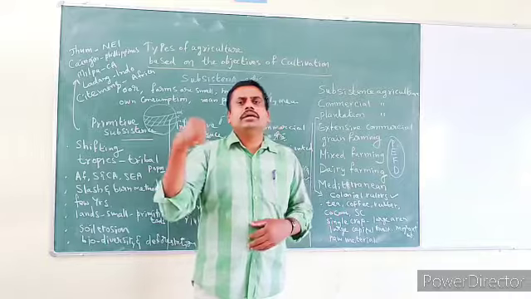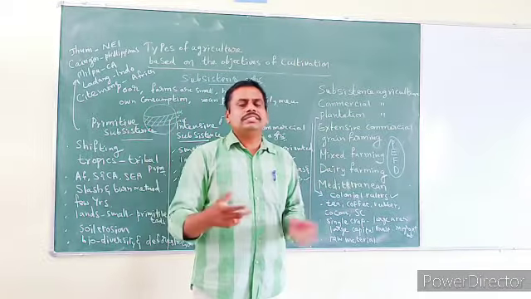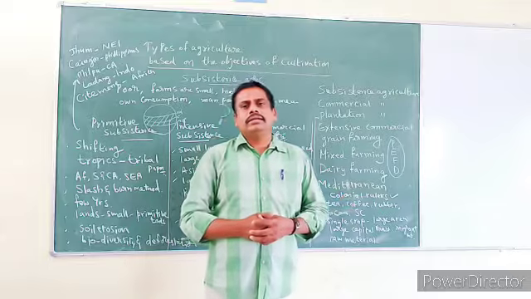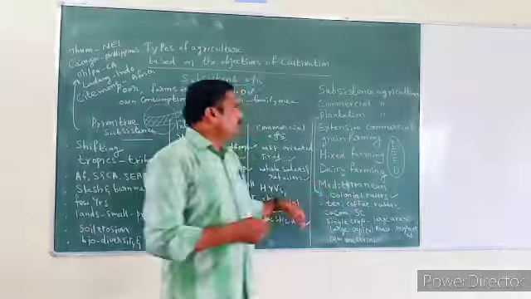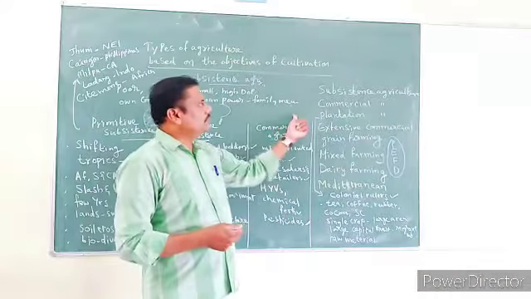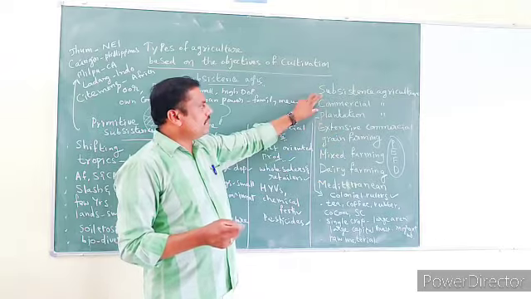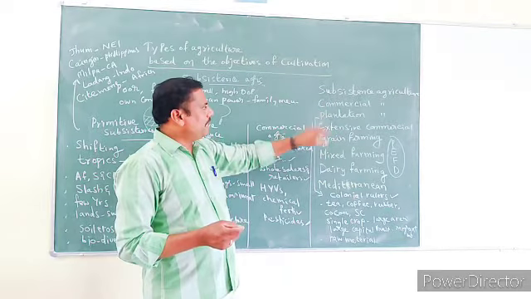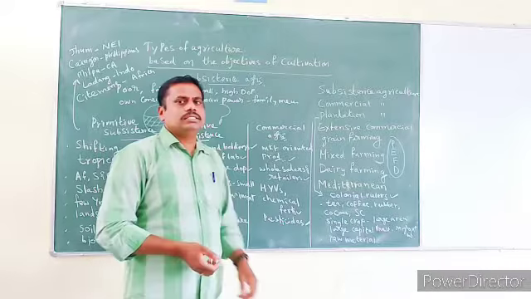All these are used as primary raw materials, and many industries depend on them. Understood? So today in our economics session, you learned what subsistence agriculture, commercial agriculture, and plantation agriculture are, and the remaining we will see in the next class. Thank you.